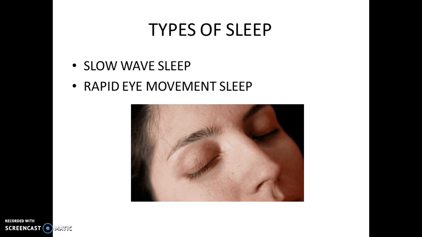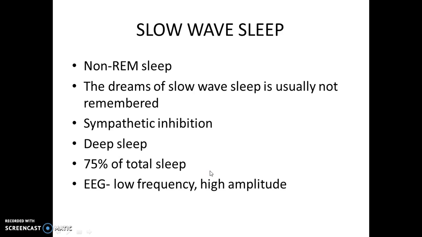So, coming to types of sleep, there are 2 types of sleep: slow wave sleep and rapid eye movement sleep. You can see the rapid eye movement here. So slow wave sleep. It is also known as non-REM sleep. The dreams of slow wave sleep are usually not remembered. There is sympathetic inhibition in slow wave sleep, wherein the heart rate and the blood pressure decrease. Deep sleep. It comprises 75% of the total sleep. And in EEG waves, slow wave sleep is depicted by low frequency and high amplitude.